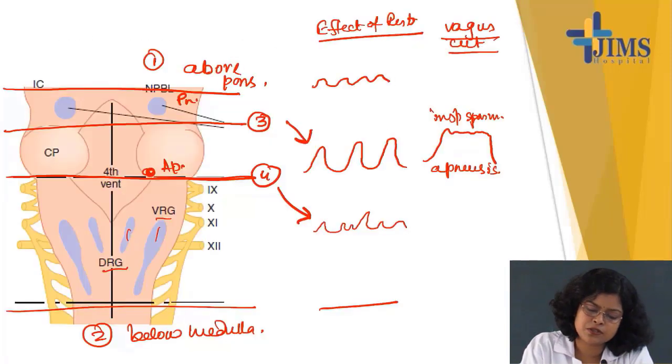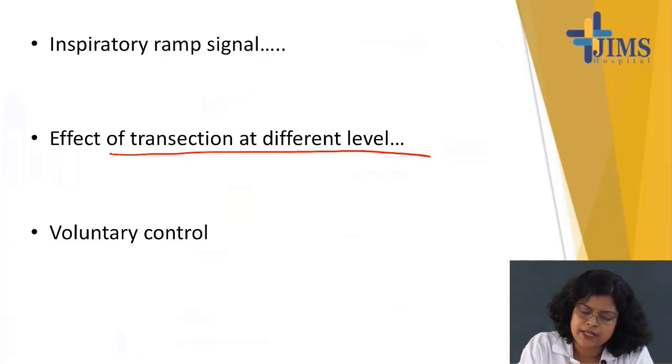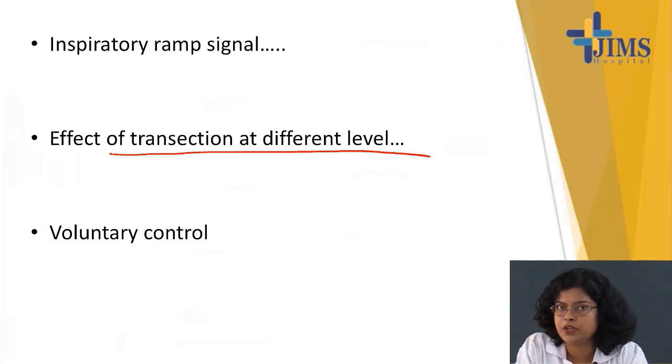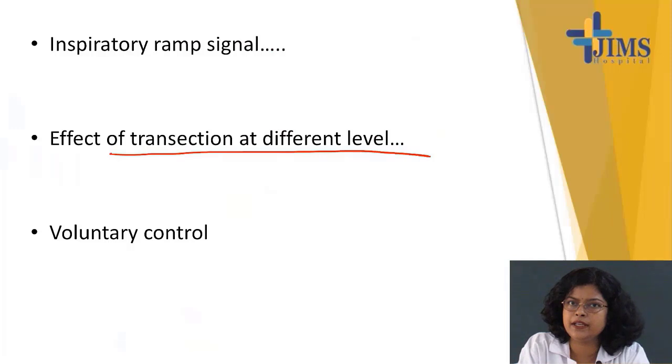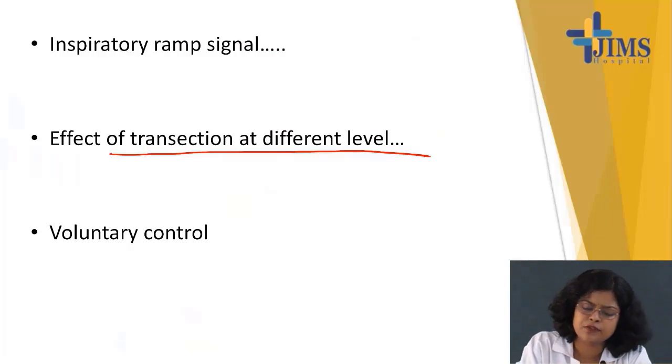Now, the last part is voluntary control. Up to this was involuntary control and the effects of transection at different levels. Now, everything voluntary starts from the cerebral cortex, the higher center.